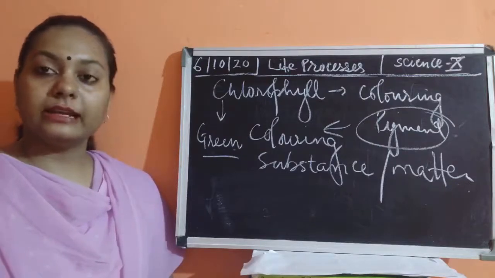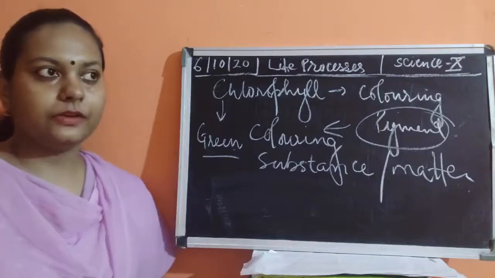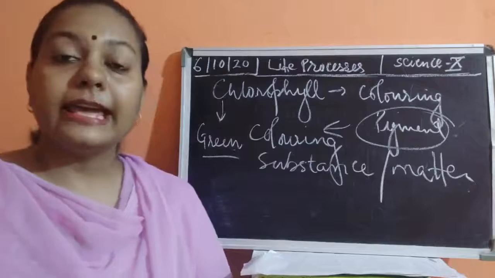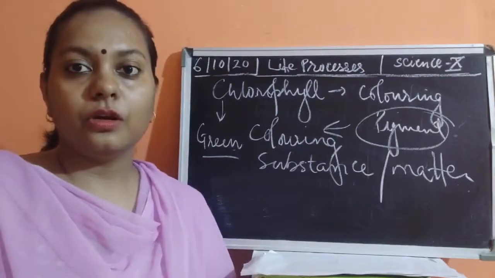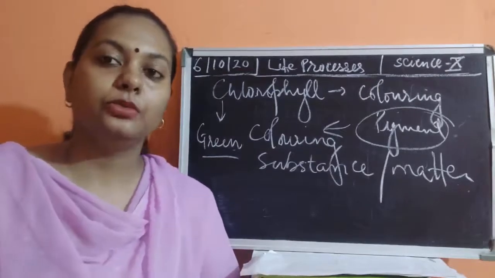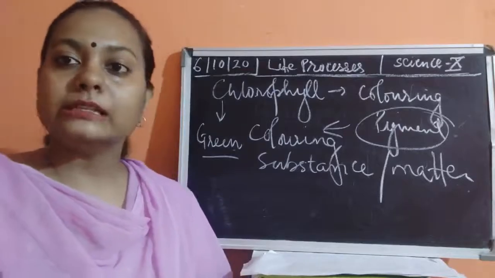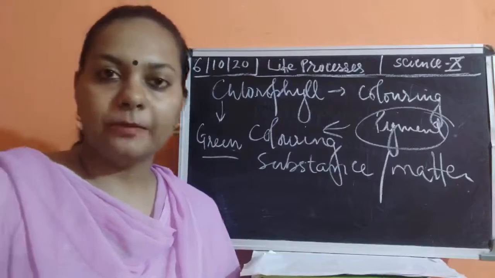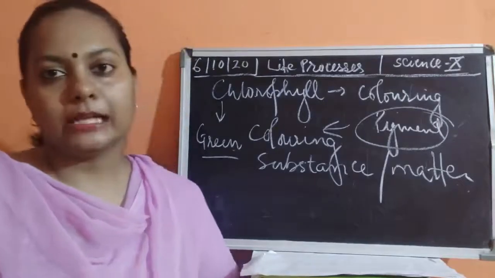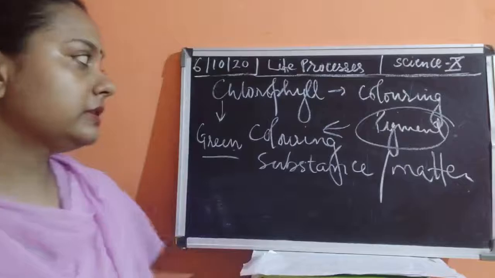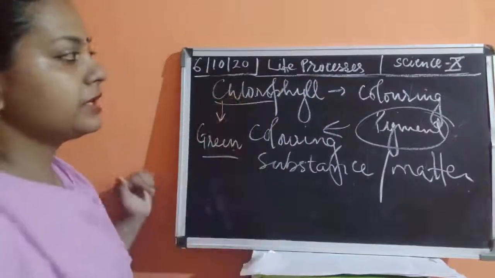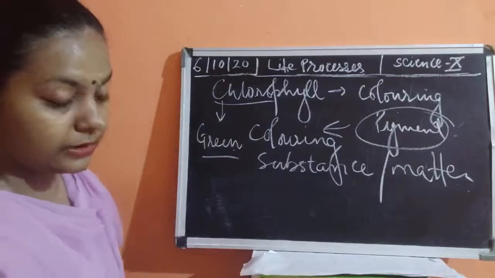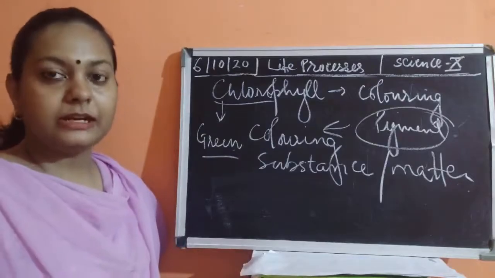The colored parts of the plants, the different fruits and flowers in different colors except green, such as red, blue, orange and yellow, are colored by the chromoplast. The last is the chloroplast, which contains chlorophyll and gives the green color to the parts of the plant, mainly the leaves.